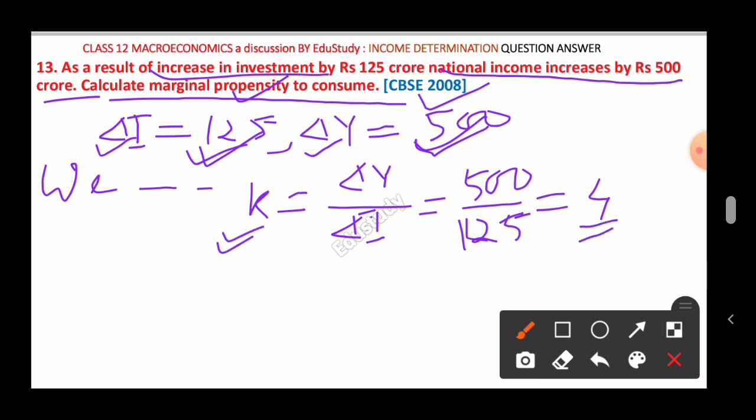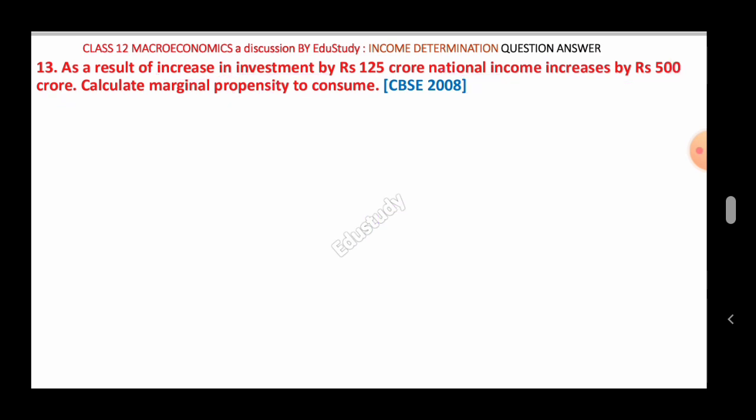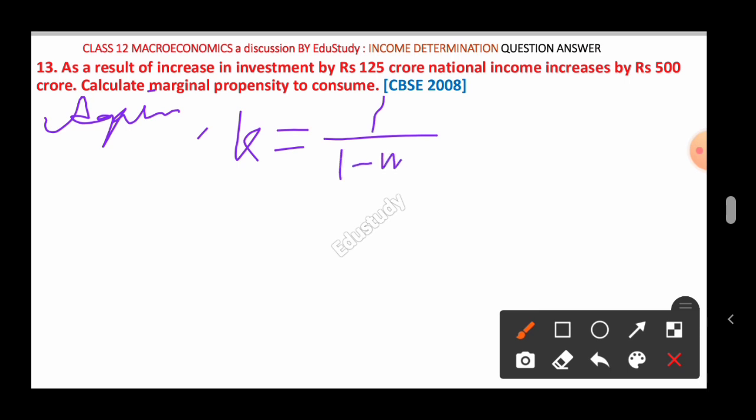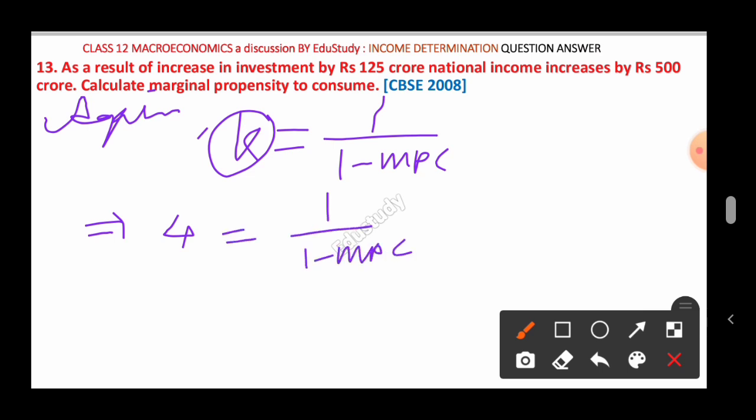Now how to find the MPC? You have to write K equal to 1 by 1 minus MPC, and put the value of K, that is 4. So 4 equal to 1 by 1 minus MPC, and after simplification you will get 1 minus MPC equal to 1 by 4.